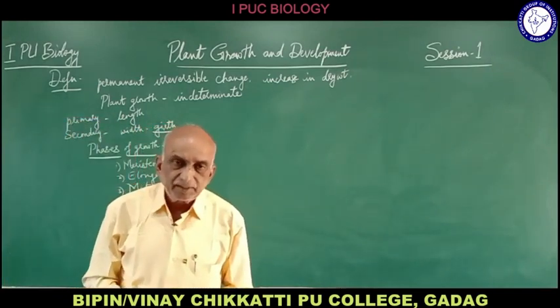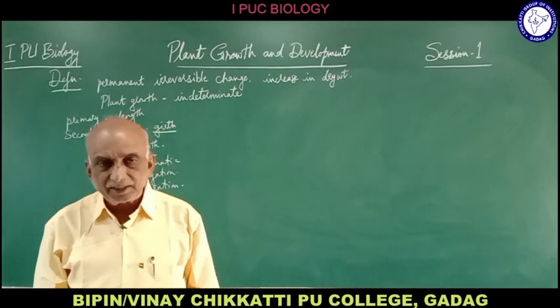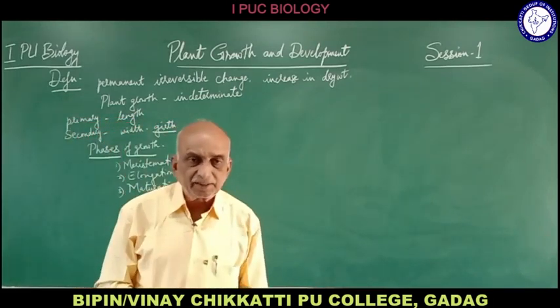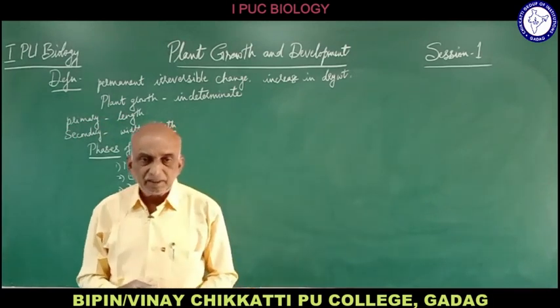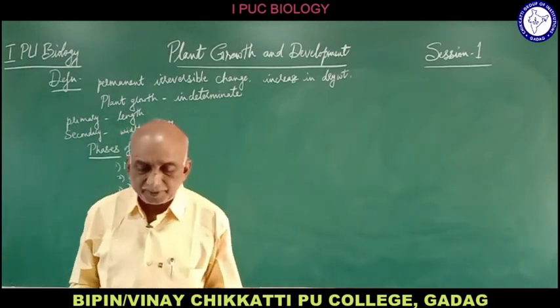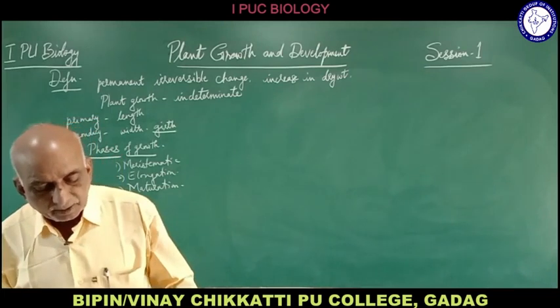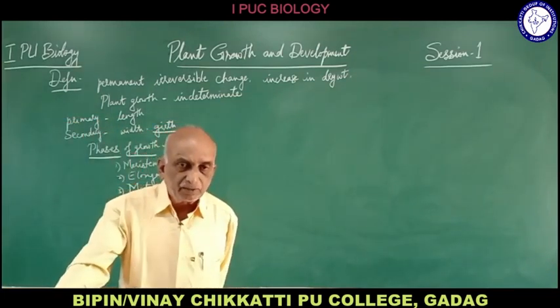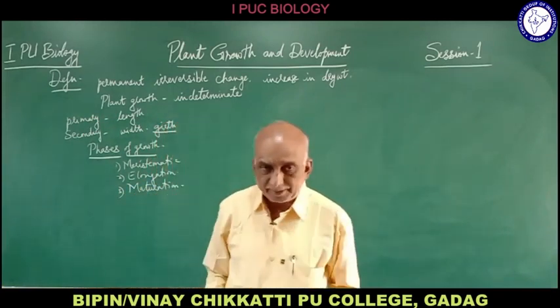So there is increased vacuolation in the cells, and also enlargement of the cells, an increase in the volume of the cell due to the increase in the protoplasm, and thus there is new cell wall deposition, and that is called the elongation phase.